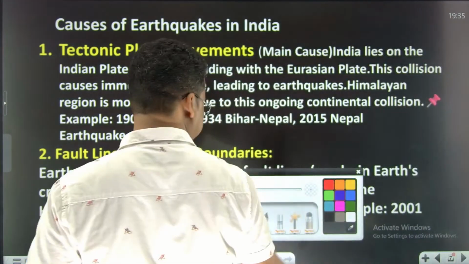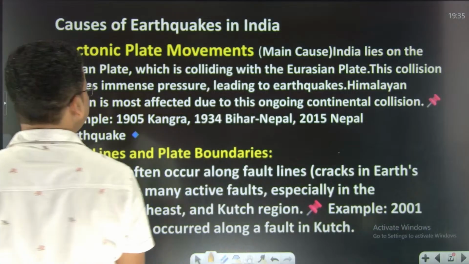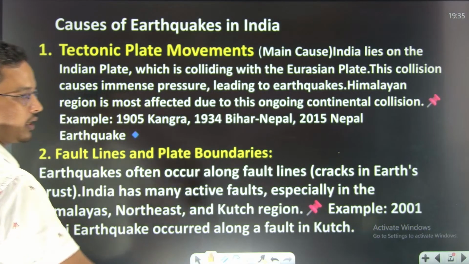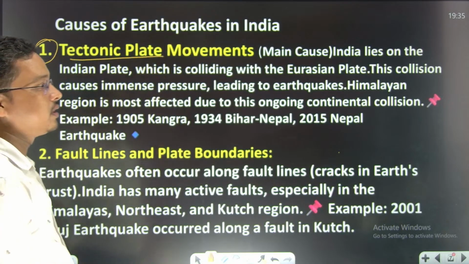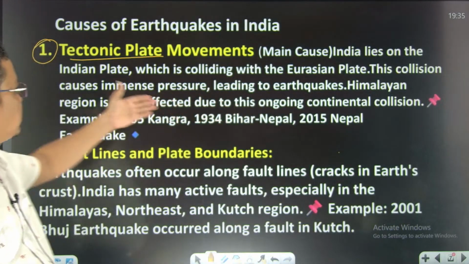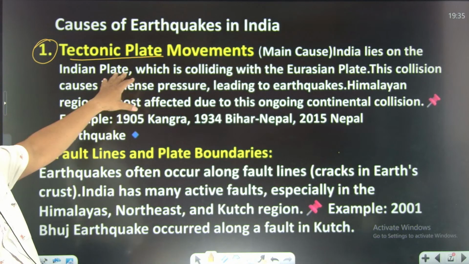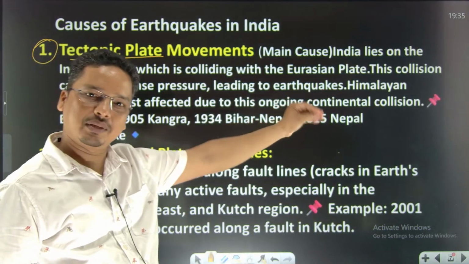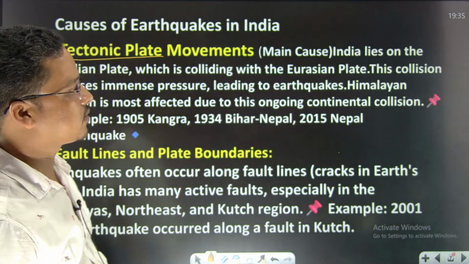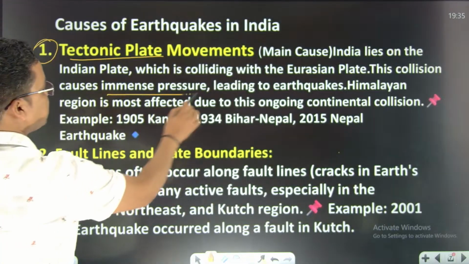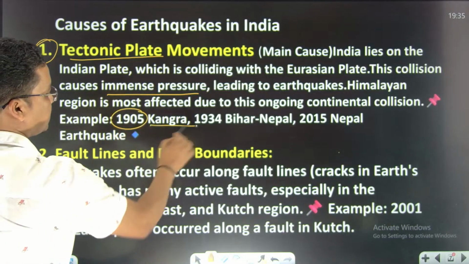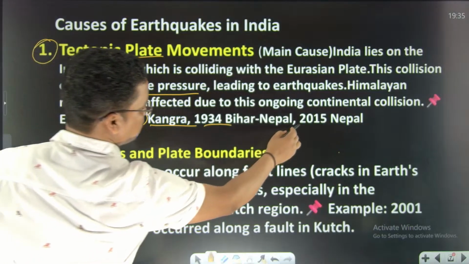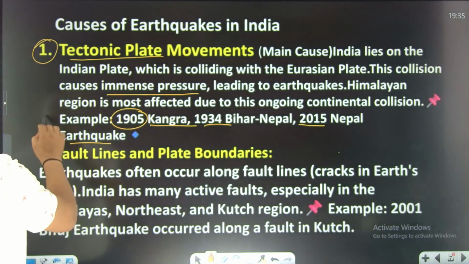now here you can see the reasons for India. What are the causes of earthquakes in India? One is plate tectonics, as we have discussed. India lies on a plate boundary, where the Indian plate is colliding with the Eurasian plate. इसको हमने पहले भी देख चुके हैं, we have already talked about this. This collision causes immense pressure, leading to earthquakes in the Himalayan region, and here you can see the Kangra, 1934 Bihar, 2015 Nepal earthquakes. So these are very important.